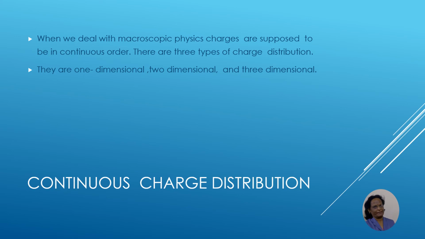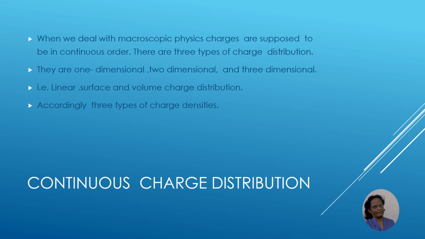Now, what is one dimensional, two dimensional, and three dimensional? One dimensional is for line charge. Two dimensional is for plane charge. And three dimensional is for volume charge. Accordingly, we have three types of charge distribution: linear charge distribution, surface charge distribution, and volume charge distribution. Accordingly, we have three types of charge densities: linear charge density, surface charge density, and volume charge density.